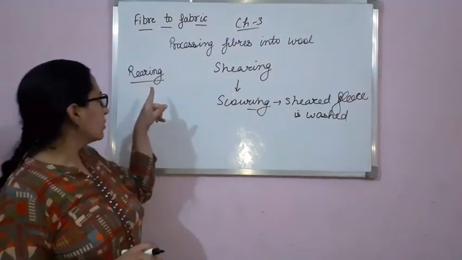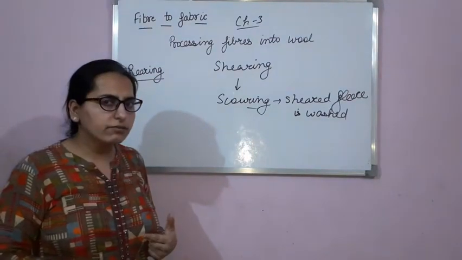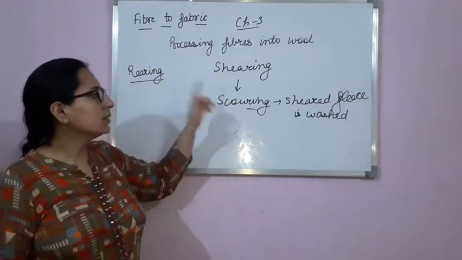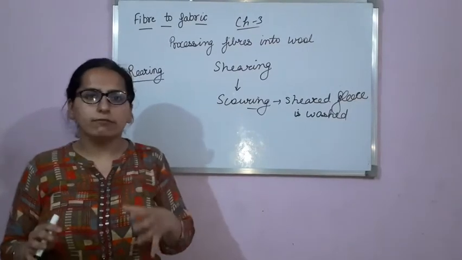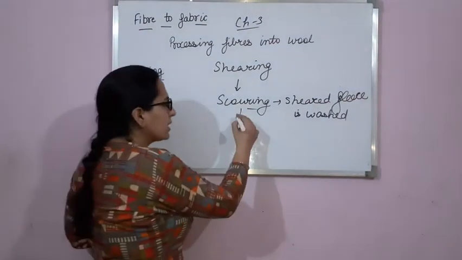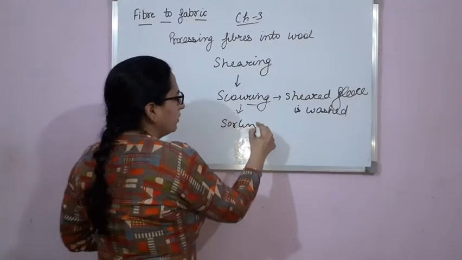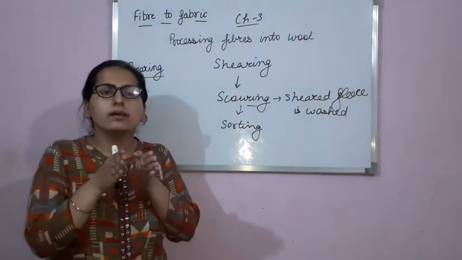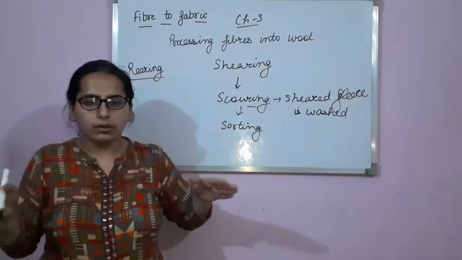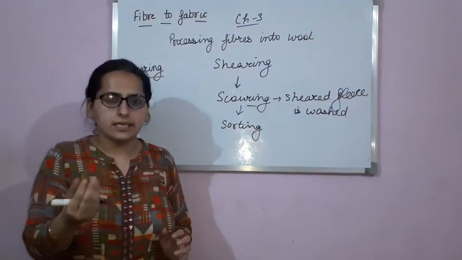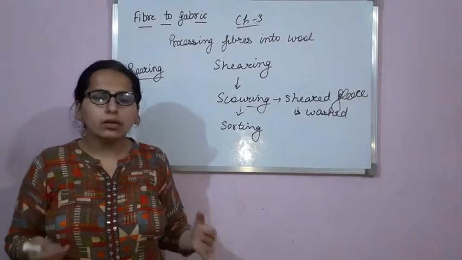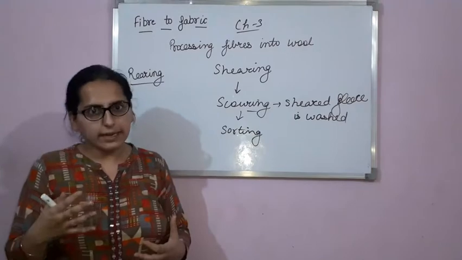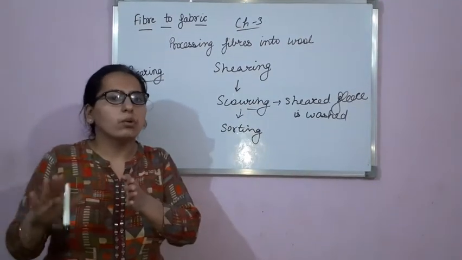Clear? So in the first step we took care of the sheep. In the second step we cut down the fleece. In the third step we washed the fleece. Now the next step is sorting. In sorting, the hair is separated on the basis of texture. In the market there is a variety of wool, and their cost also varies.